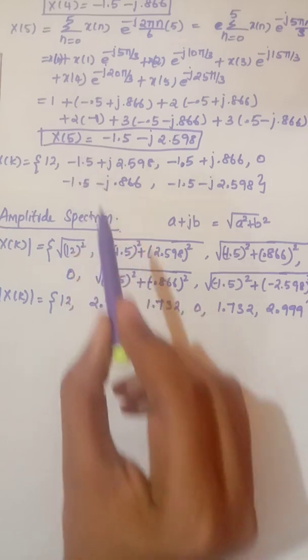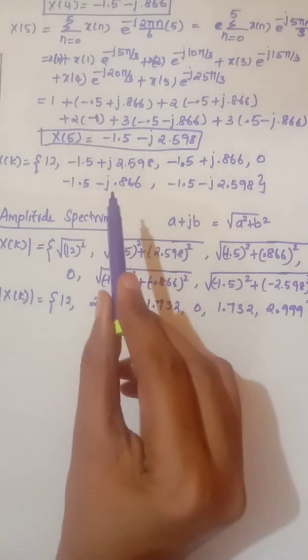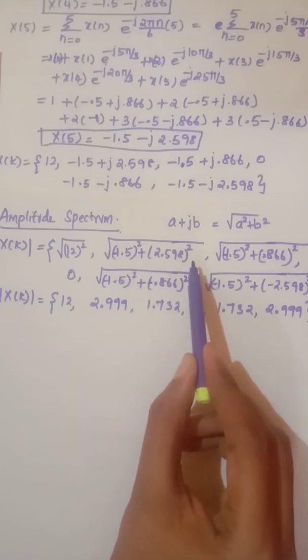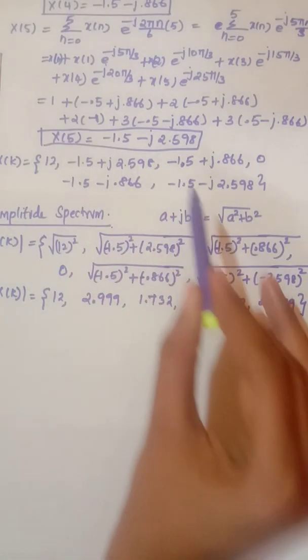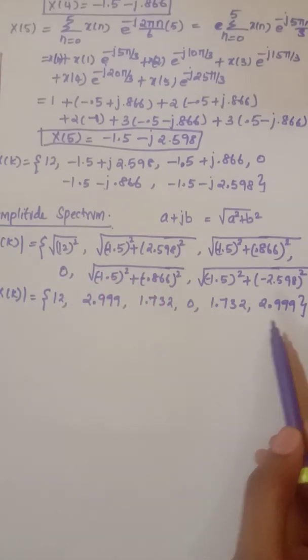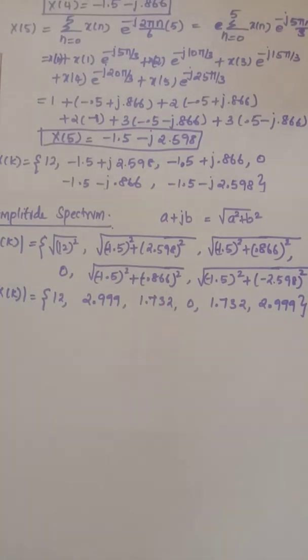Similarly, here a is minus 1.5 and b is 2.598, the square root of a square plus b square. Repeating this for all the values and simplifying, we obtain the result. So this is your amplitude spectrum.